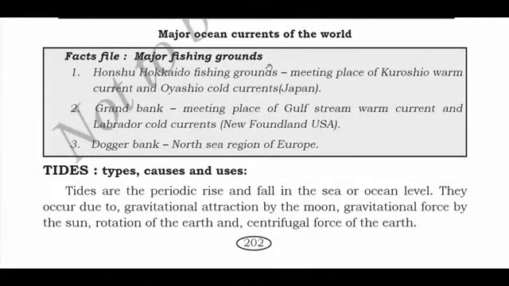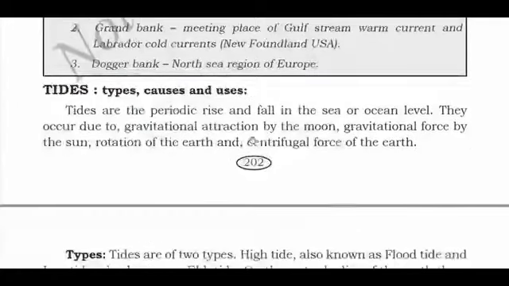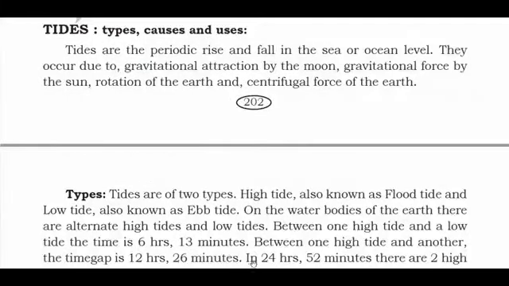Fact files. Major fishing grounds: Honshu Hokkaido fishing ground, meeting place of Kuroshio warm current and Oyashio cold current, Japan. This is one of the grounds where the Kuroshio and the Oyashio cold currents meet. Grand Bank, meeting place of Gulf Stream warm current and Labrador cold current, and Dogger Bank, North Sea region of Europe. Okay, these are some of the major ocean currents of the world. Now we'll discuss the tides.